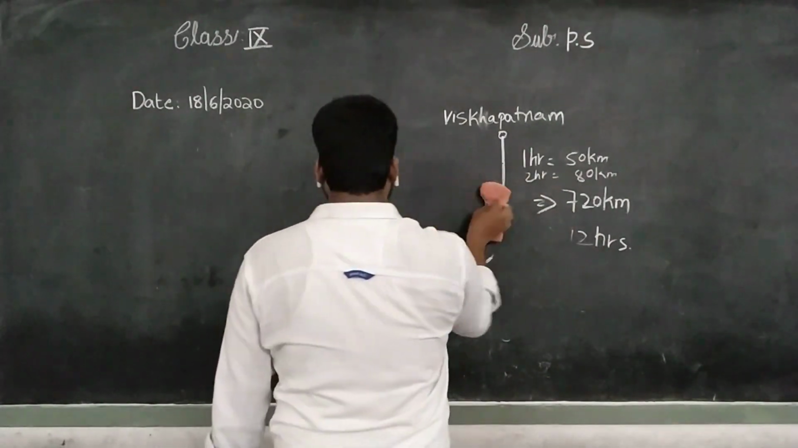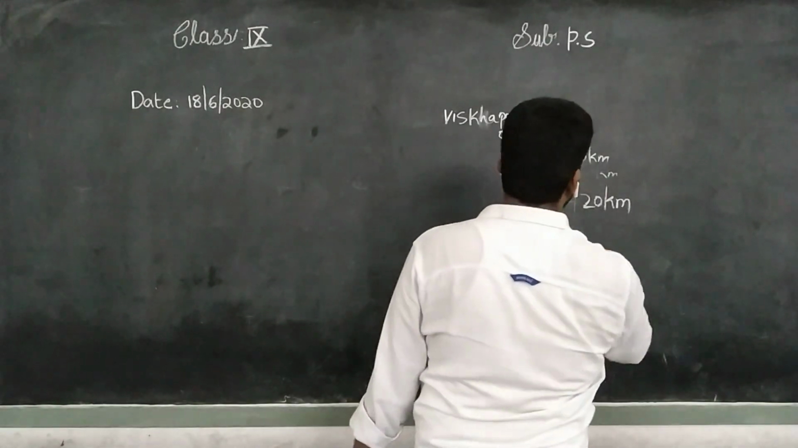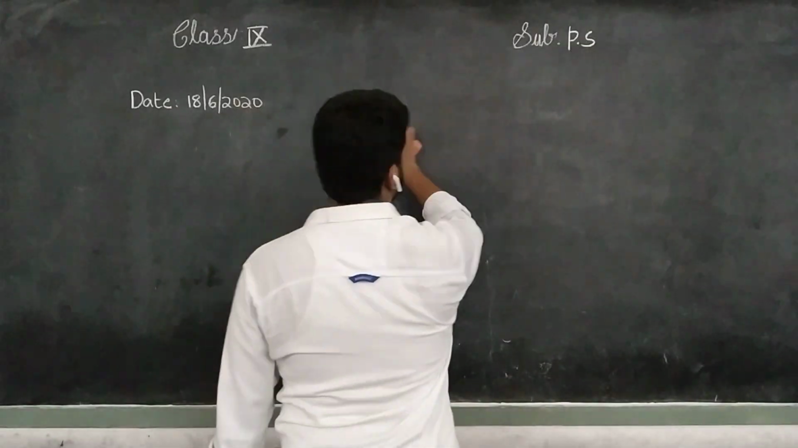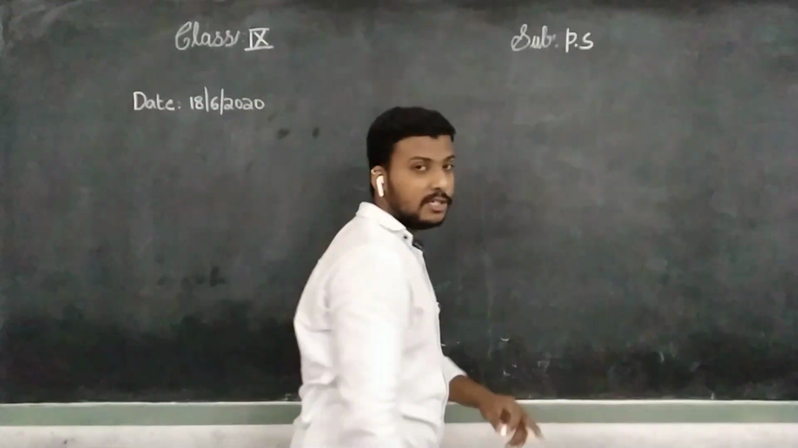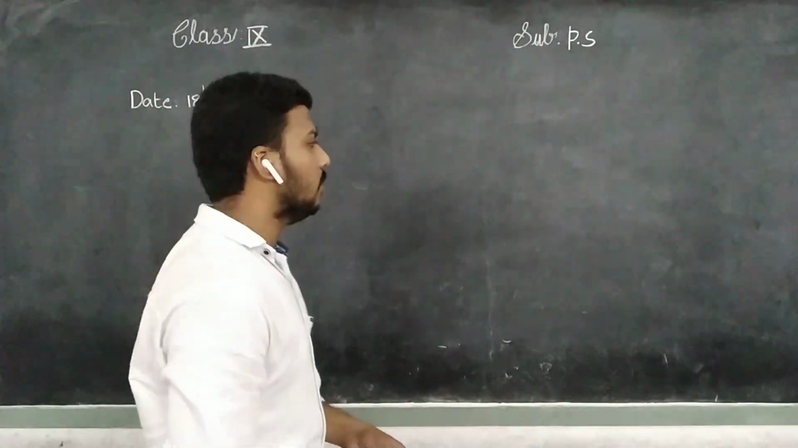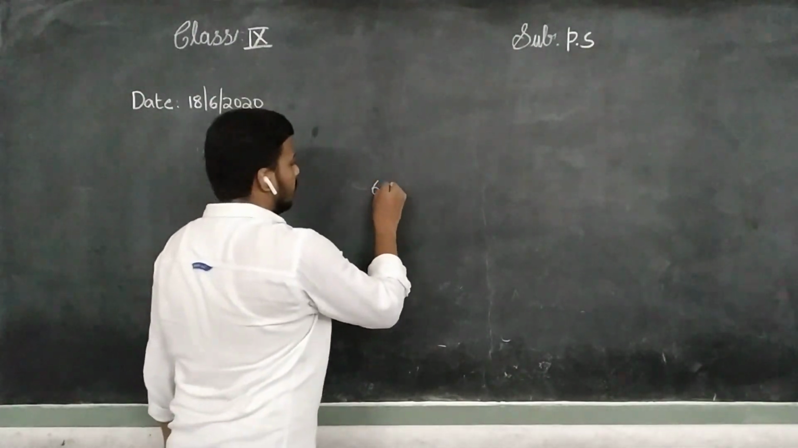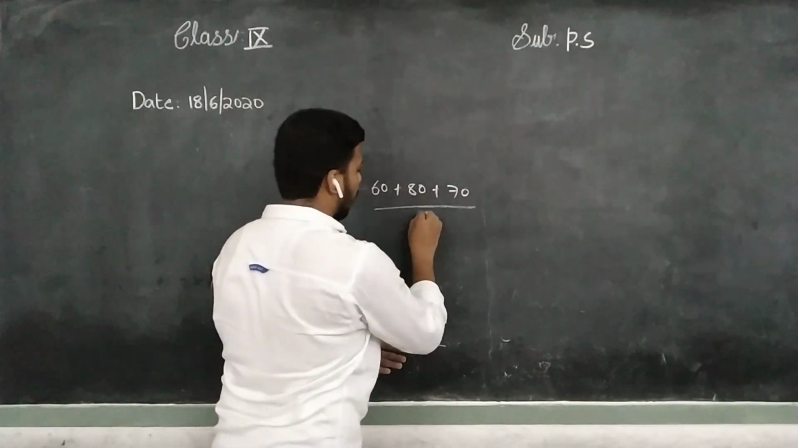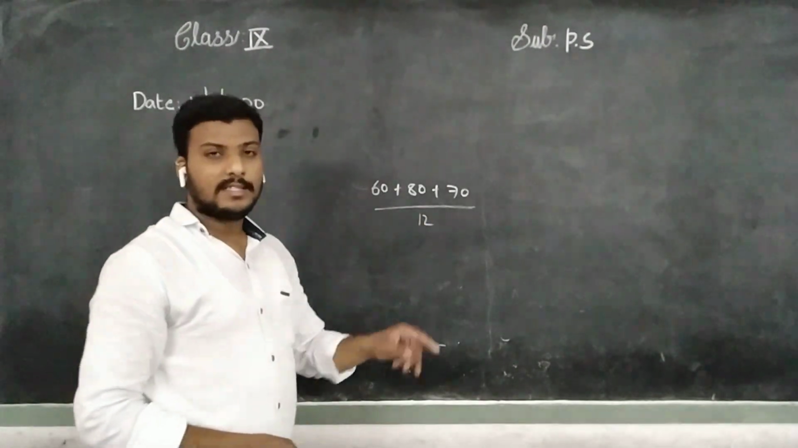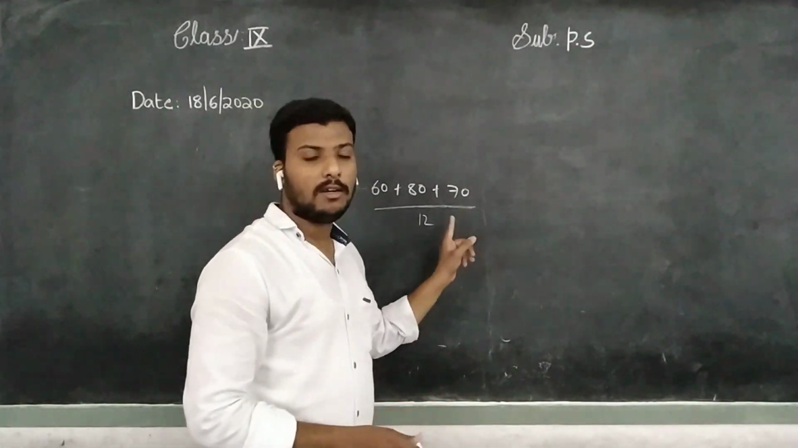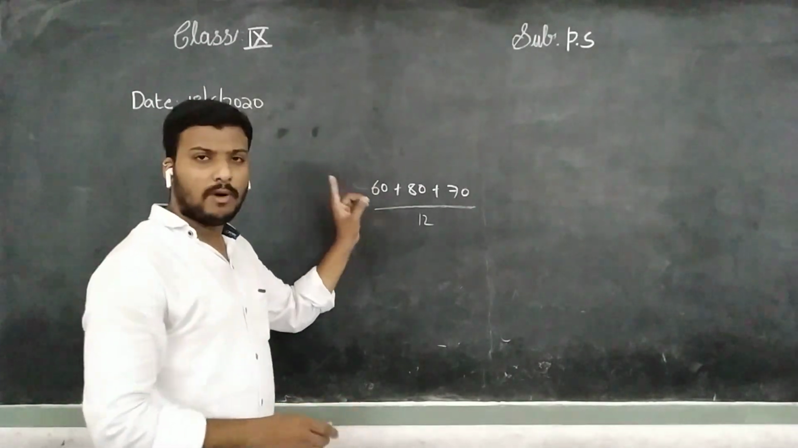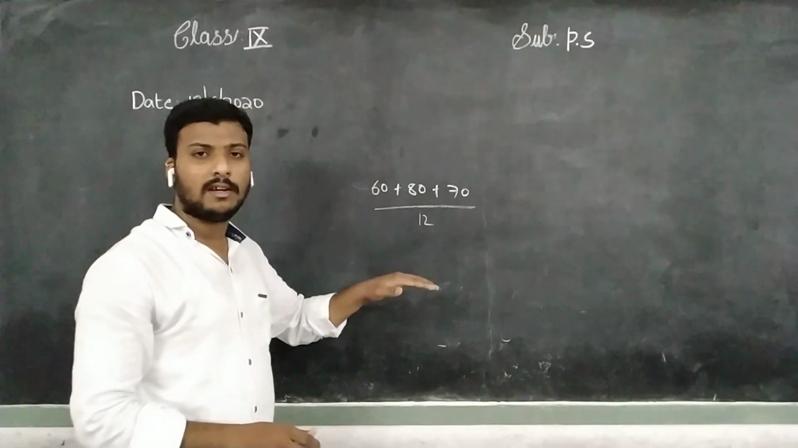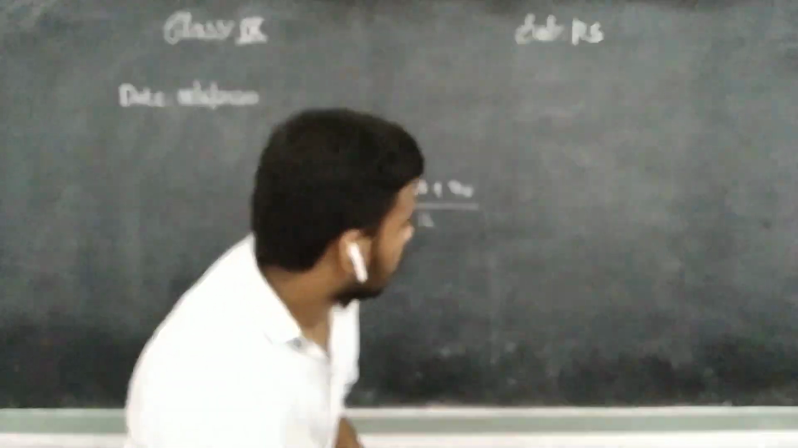Understand, children? You know the concept of averages. Averages means what? Sum of the observations by total number of observations. You know that averages concept in mathematics. So we will take 60, 80, 70, like that, and we calculate over the total hours. Then we will get the value 60 kilometers. But not that the train is exactly covering 60 kilometers in the first hour, 60 in the second hour, 60 in the third hour, not like that. Okay, children.